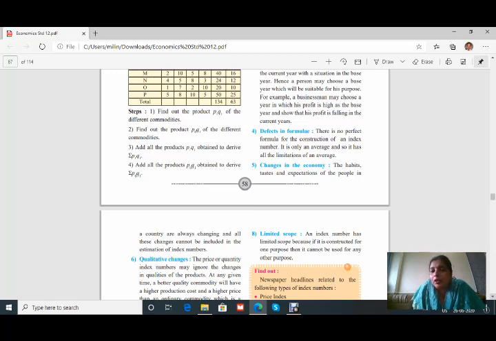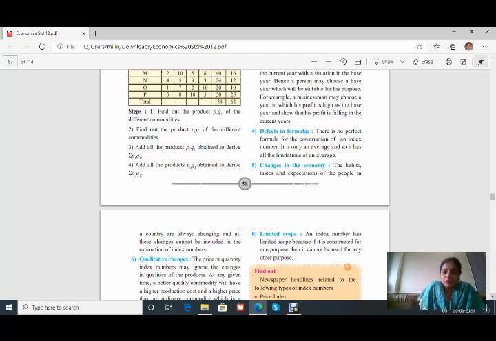Then the changes in the economy, the habits, taste and expectation of the people in a country are always changing, and all the changes cannot be included in the estimation of index number. This is the most important limitation. As we say continuously, the taste, habits, expectation of the consumers are changing, and according to those changes, any business organization should accept those changes and go for it. But while calculating index numbers, all these are ignored. Therefore, this is the most important limitation.